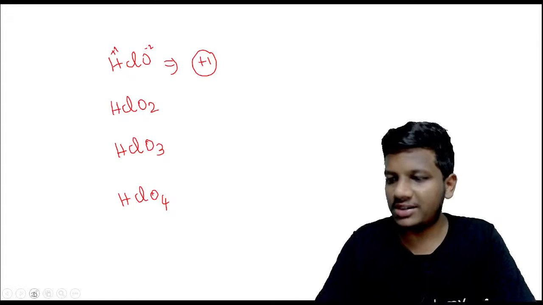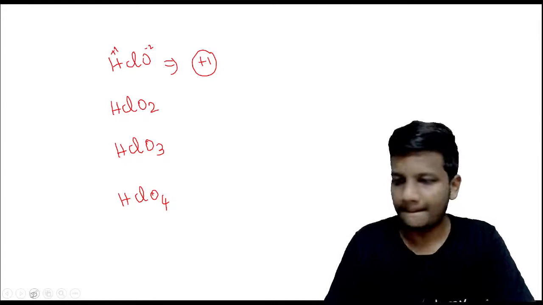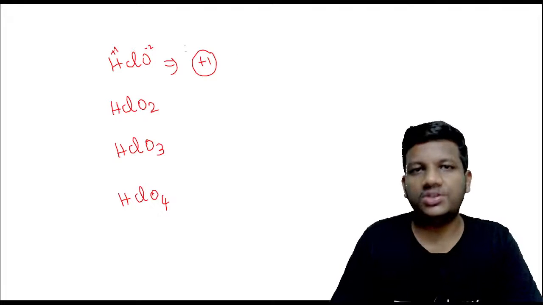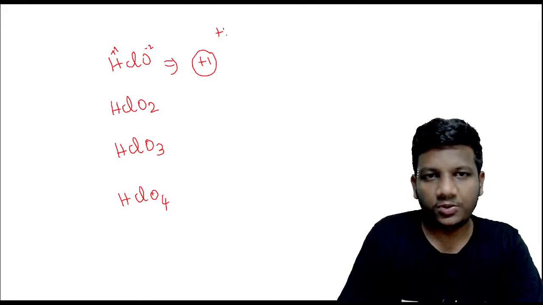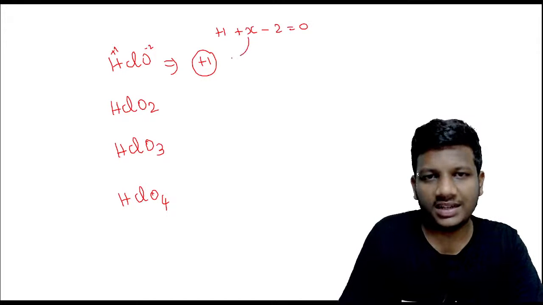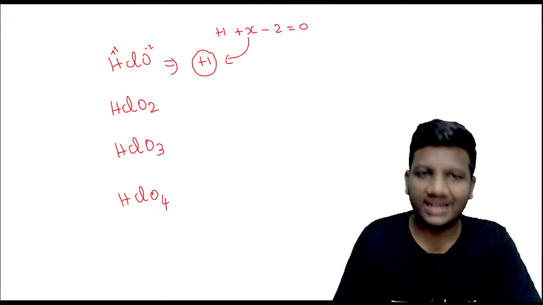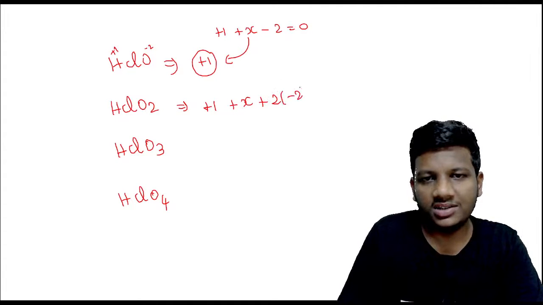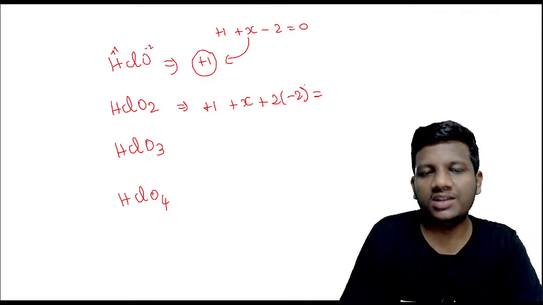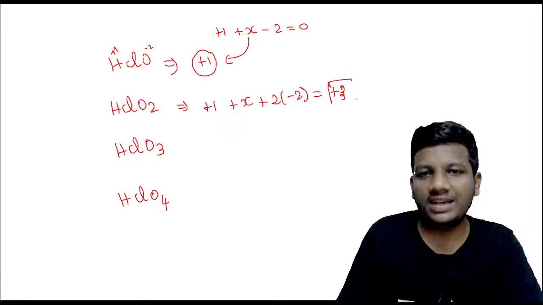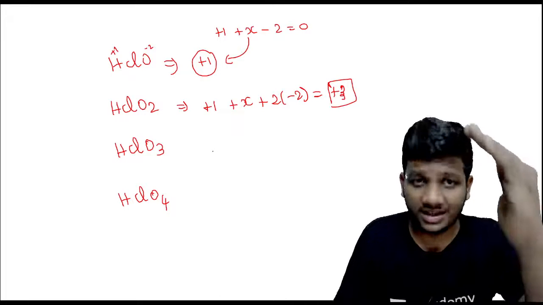In HClO2, plus 1 plus x minus 2 is equal to 0, so x becomes plus 1. For HClO2, plus 1 plus x plus 2 into minus 2, 2 into minus 2 is minus 4, minus 4 plus 1 is minus 3, so x will be plus 3 here, and it goes in odd numbers.